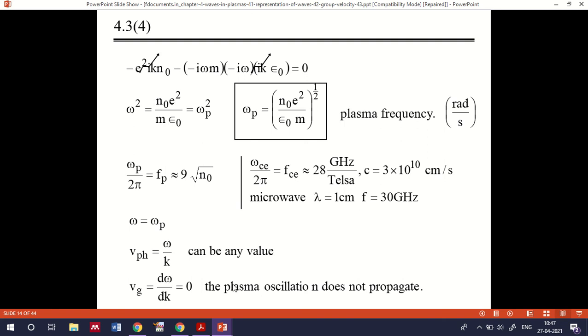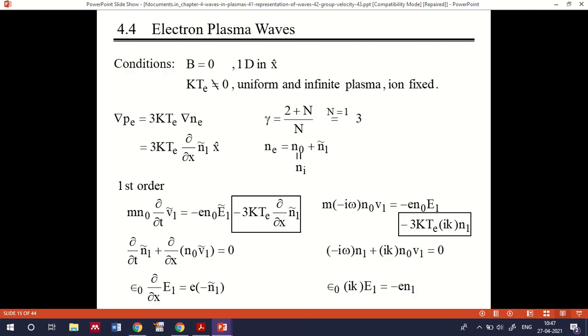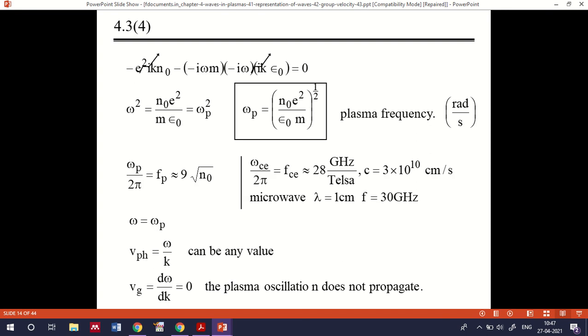In that case we can say that the plasma oscillation does not propagate. Okay, at the plasma oscillation there is no propagation of wave, so that's why Vg equal to d omega by dk is equal to 0 at plasma frequency. Okay, that's about the important discussion we needed to cover in 4.3.